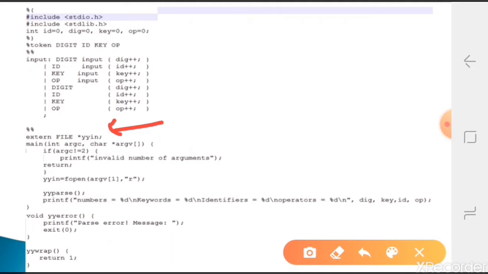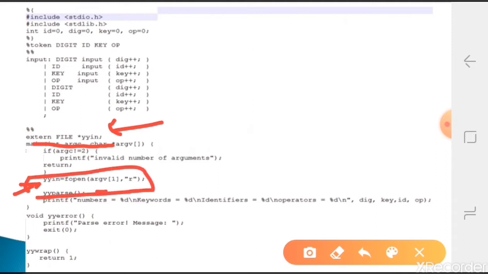That's why we declare it with extern. It is an external variable not defined inside this file; it is defined in the lexical analyzer, so it will automatically take the definition. We are just declaring it here as extern; the data type is FILE pointer, since it is a file handler, that is yyin. Now here we are opening one file in read mode. The handler returned after opening the given file name is assigned to yyin.